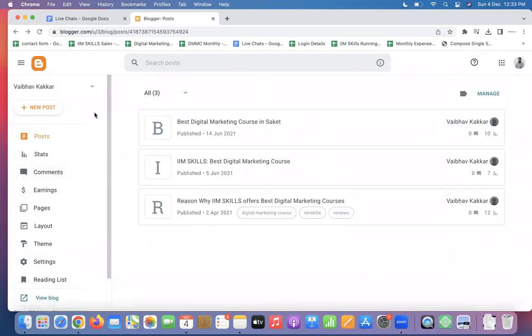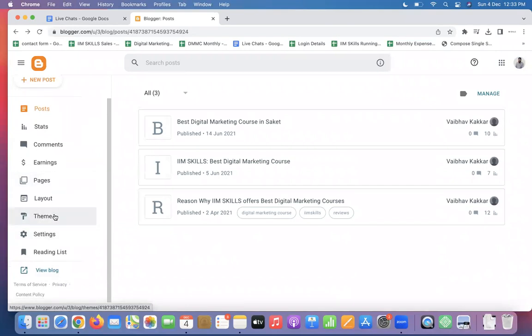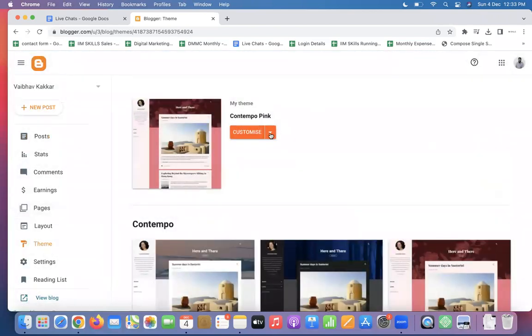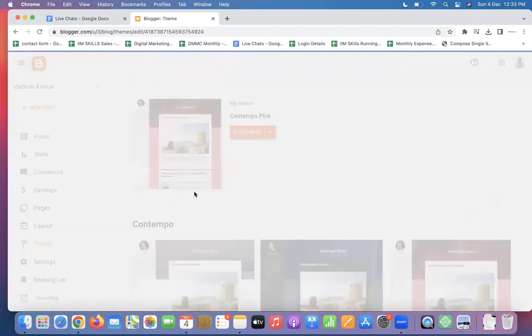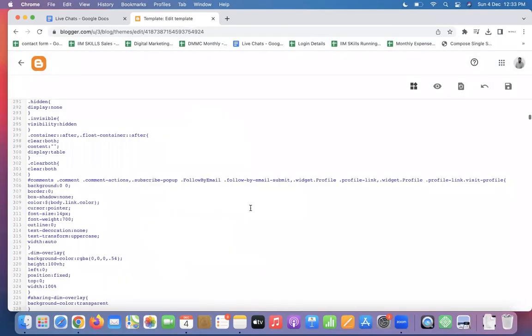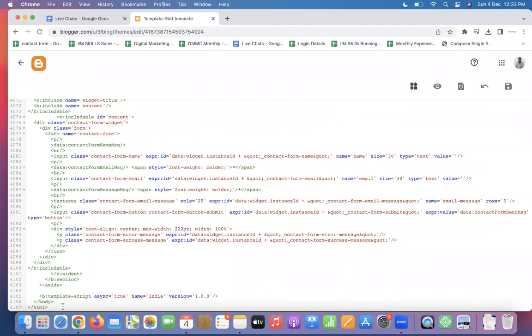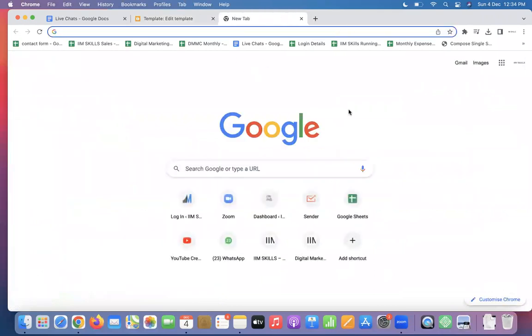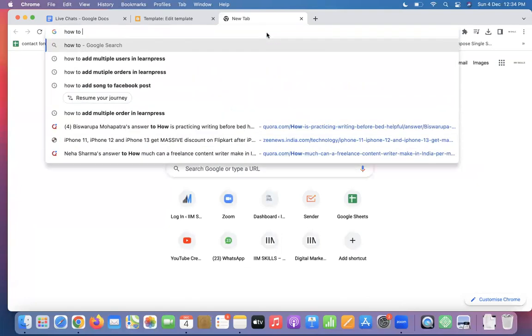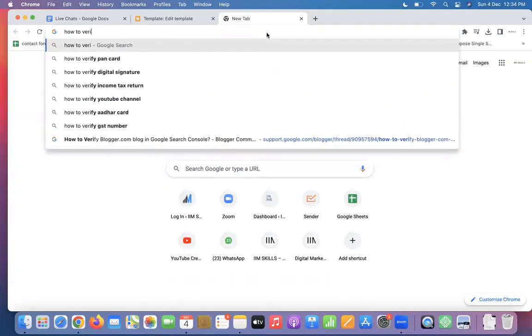Now, to make sure that Google indexes your content, the strategies, SEO practices, everything will remain the same in this case as well. To request Google that my site or my content should be indexed by you guys, you need to click on theme, customize, edit HTML. Then scroll down this page. And here you need to add one HTML tag. So I'll tell you how to verify.